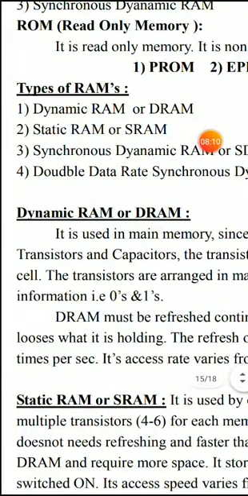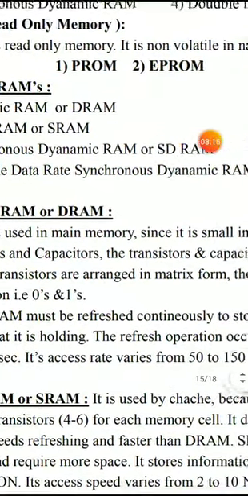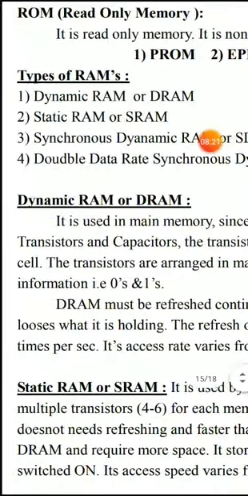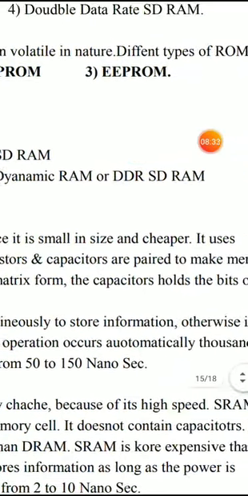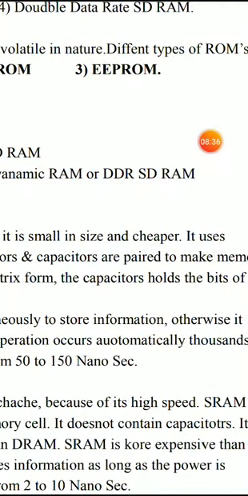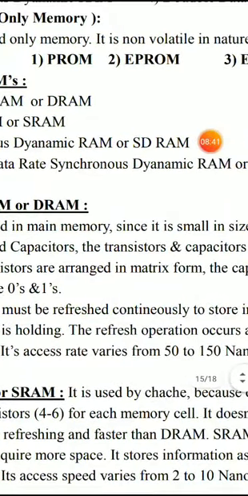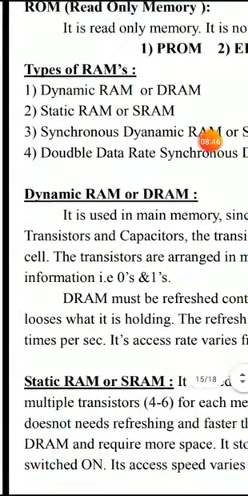Dynamic RAM or DRAM is used as main memory, since it is small in size and cheaper. It uses transistors and capacitors, the electronic devices used in the manufacture of this kind of RAM. The transistors and capacitors are paired, coupled to make a memory cell. The transistors are arranged in a matrix form. The capacitors hold the bits of information, that is zeros and ones.